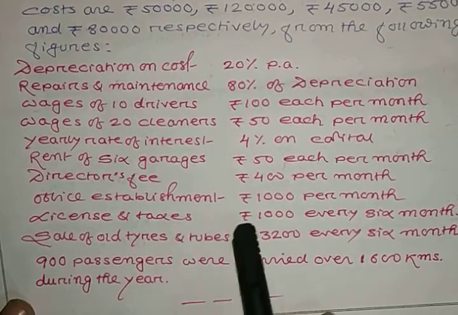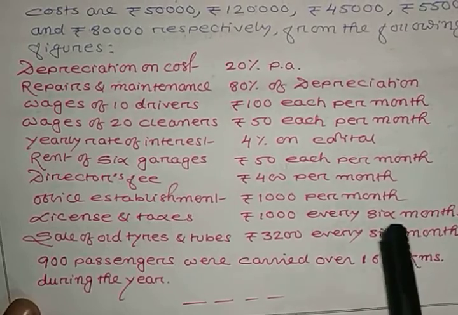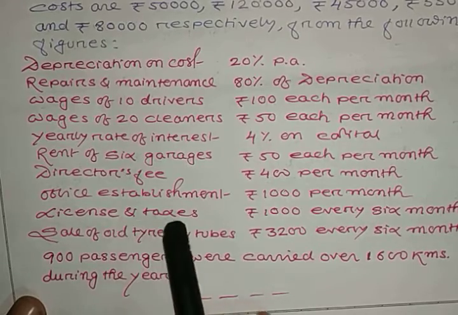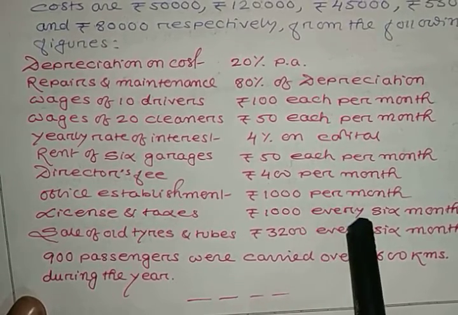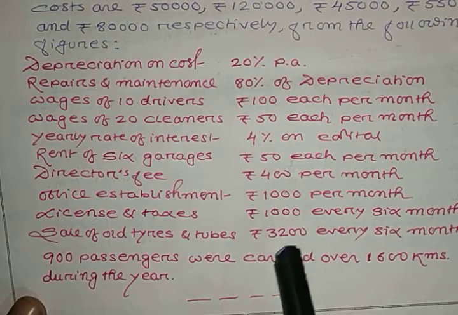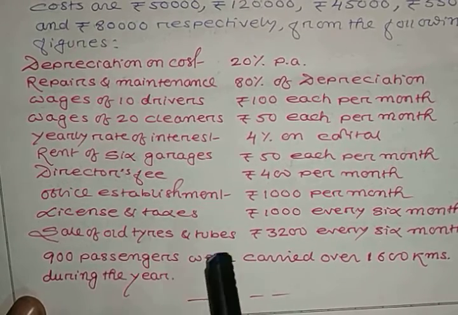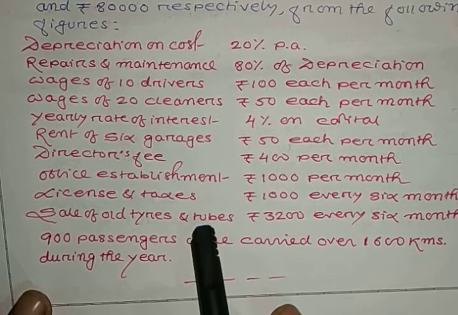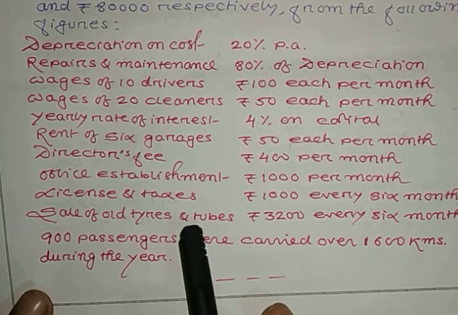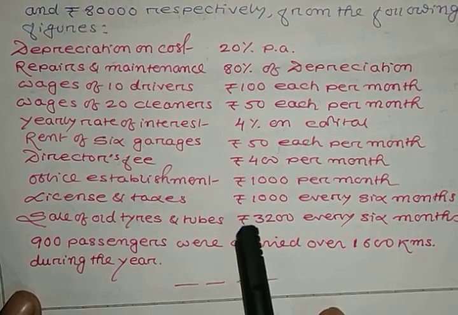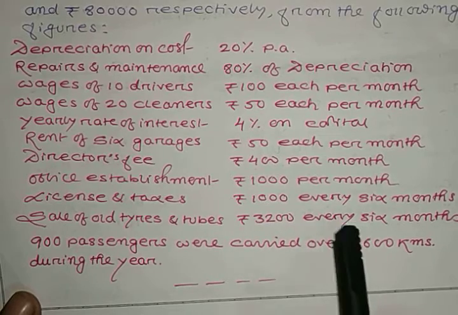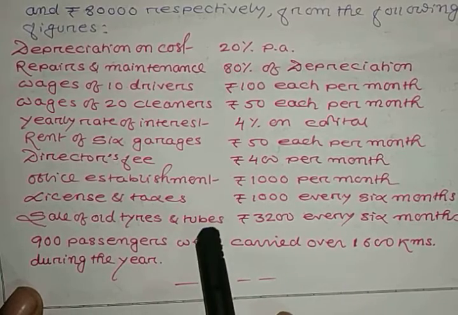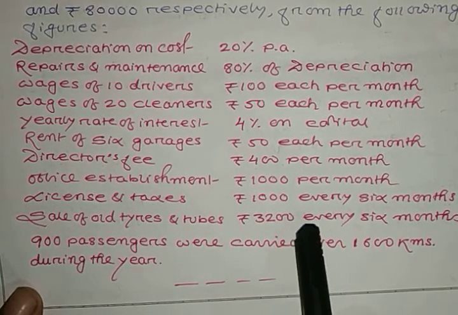License and taxes are given as rupees 1000 every 6 months. That means in 1 year you pay license and taxes 2 times, so 1000 into 2. Next point is sale of old tires and tubes. You sold some old tires and tubes for rupees 3,200 every 6 months. That means you sold them 2 times in a year, so 3,200 will be multiplied by 2.